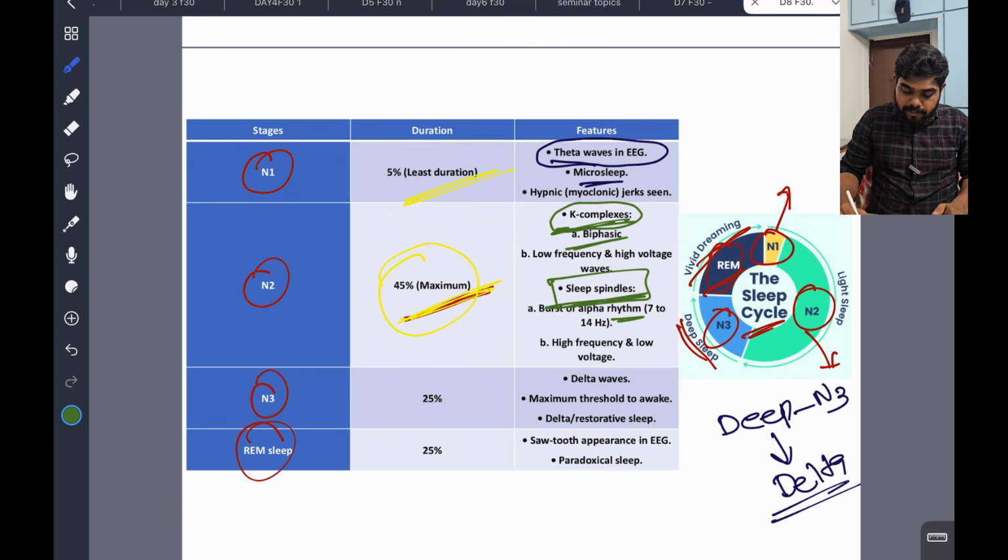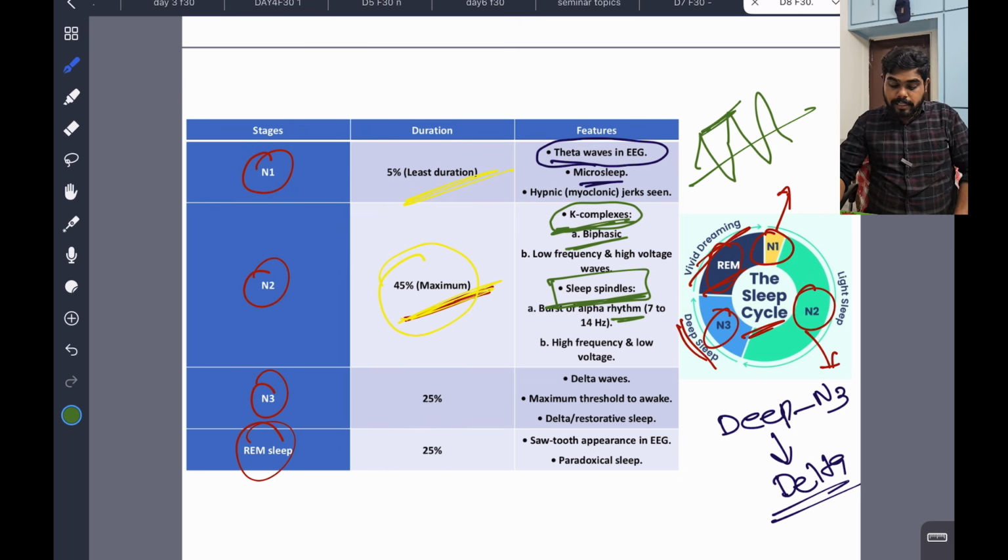It is like this, low frequency, high voltage. You can see the voltage is high. Whereas sleep spindles are like an alpha based rhythm, high frequency and low voltage. So the voltage is like this.